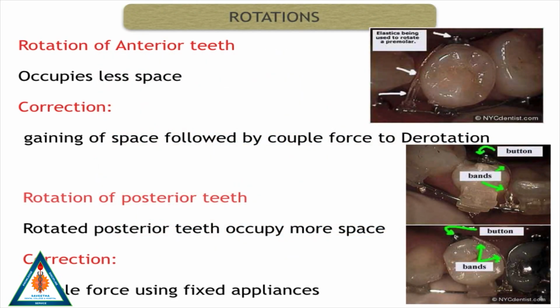Rotations. Rotated anterior teeth occupy less space and their correction involves gaining of space followed by a couple force for derotation. Rotated posterior teeth occupy more space and do not require any space gaining methods, and they are corrected by using a couple force using fixed appliances.